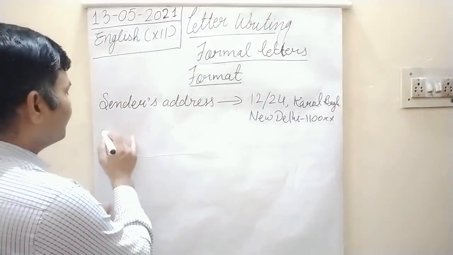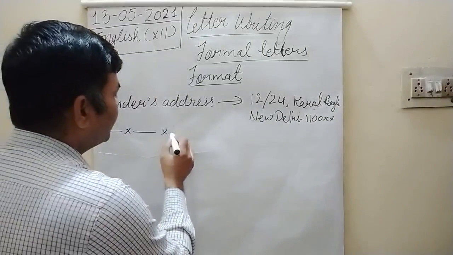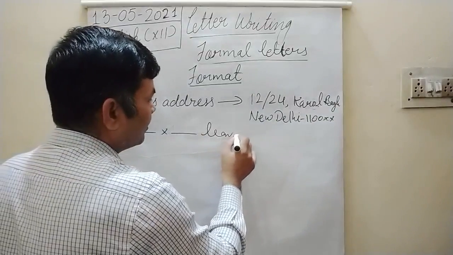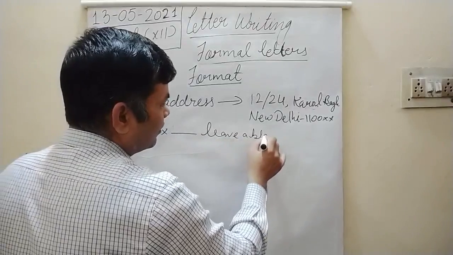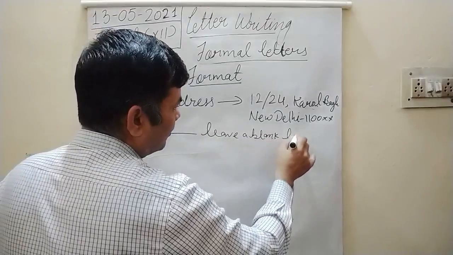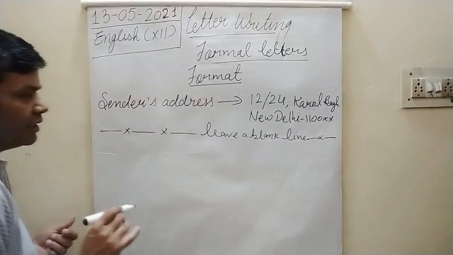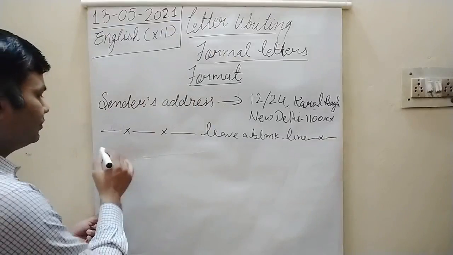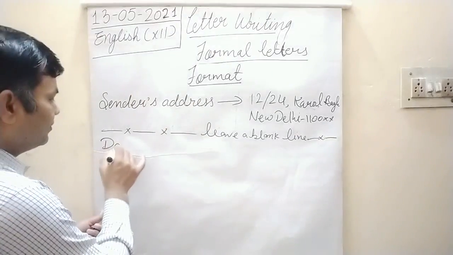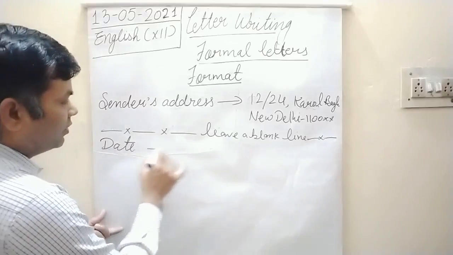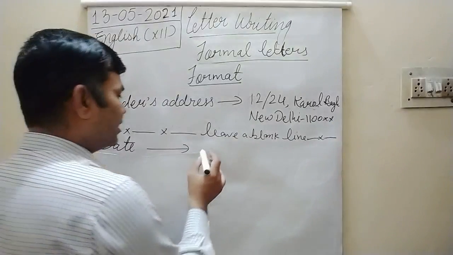Then after the sender's address, leave a blank line and then write the date.